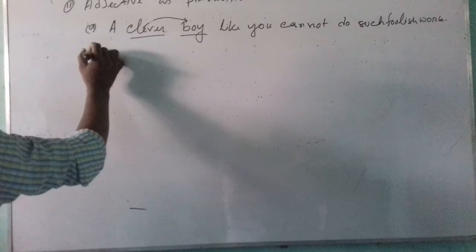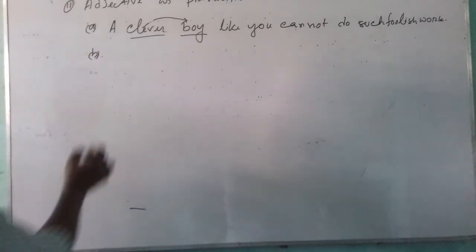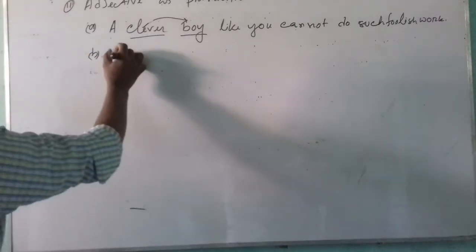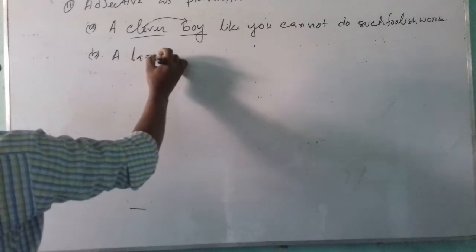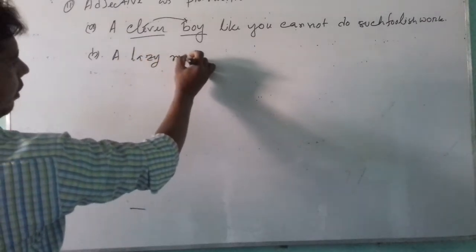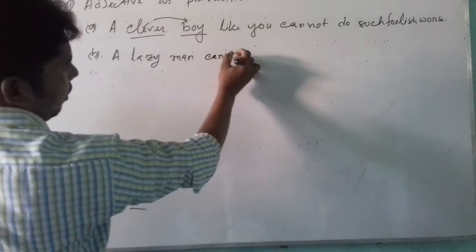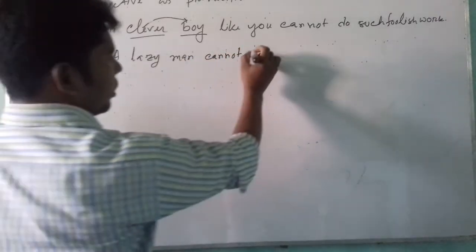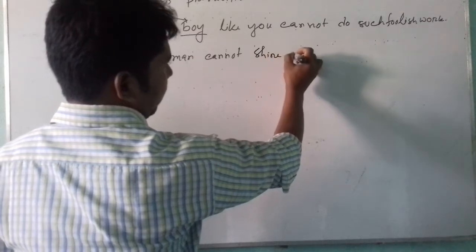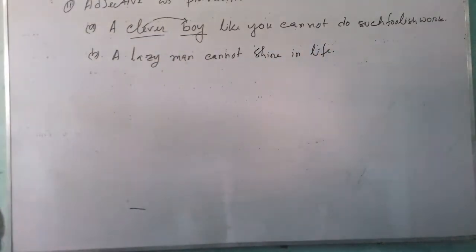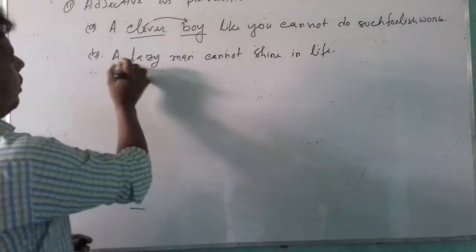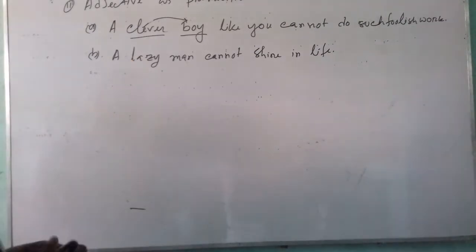More example. B. A lazy man cannot shine in life. This is the example of pre-modifier of noun.